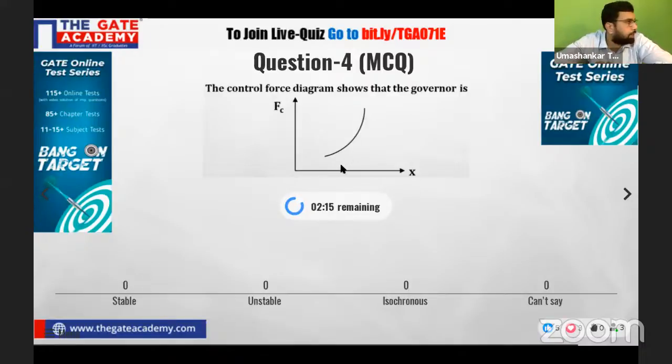So we need to judge, given the controlling force diagram. This is the controlling force diagram. I hope you understand, this is a curve. So it could be of a Watt, Porter, or Proell governor, right? For a spring controlled governor, the controlling force diagram is a straight line. Now, from this curve, we have to judge whether it is a stable governor, unstable governor, or isochronous governor. Let's see if we can do it or not. Please go for it.